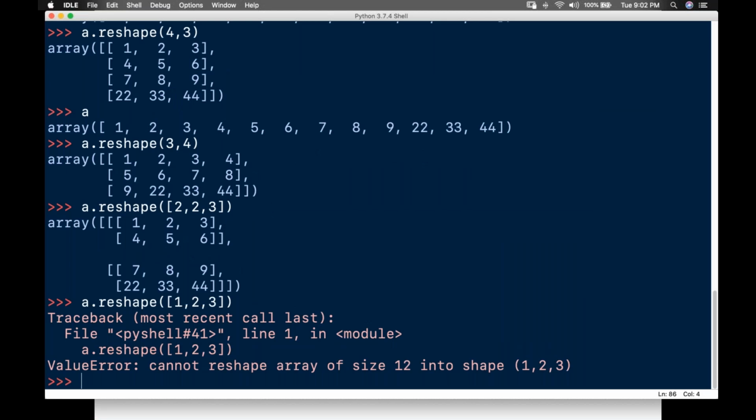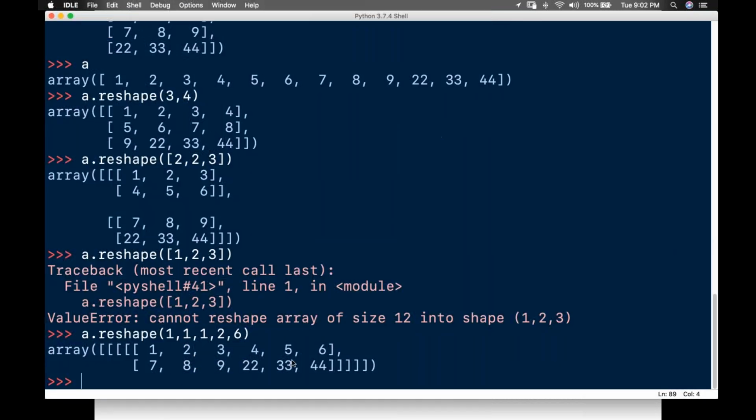Can I do 4 dimension, 5 dimension also, using these numbers? Absolutely fine, I can do a 5 dimension also. So how do I make it 5 dimension? Let us reshape. I'll tell it reshape 1 comma 1 comma 1 comma 2 comma 6. Right, this becomes a simple thing, a 5 dimension array.